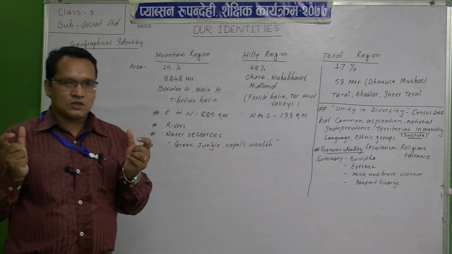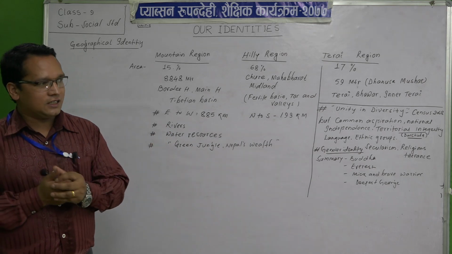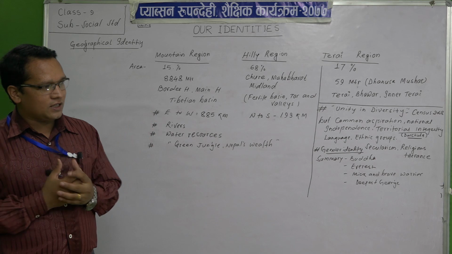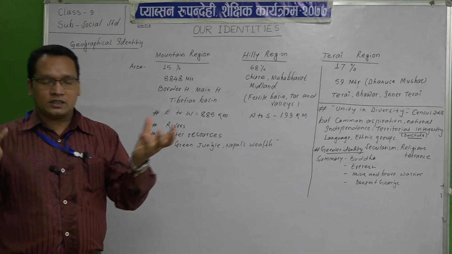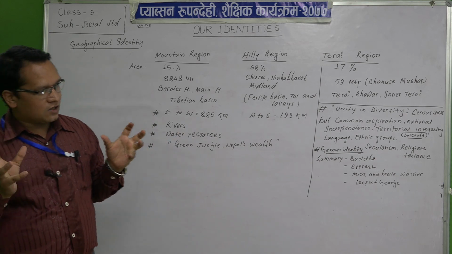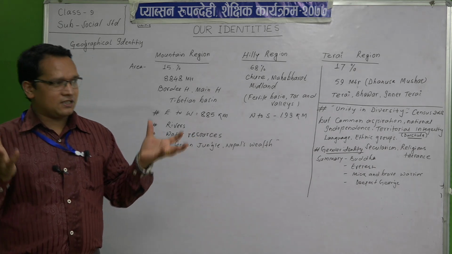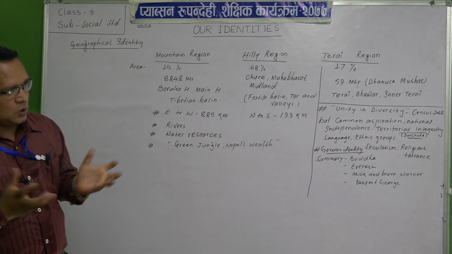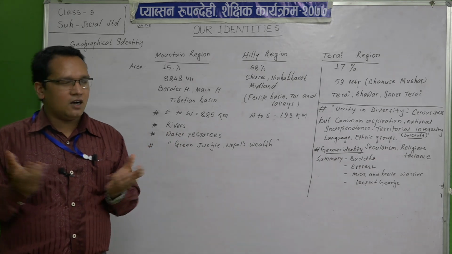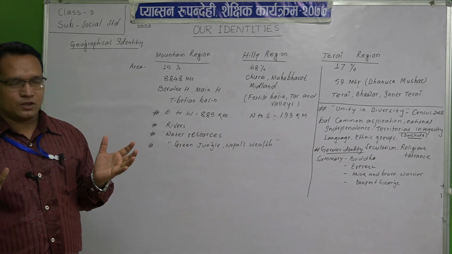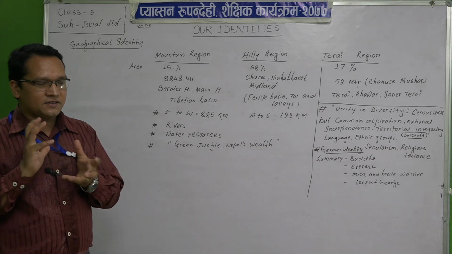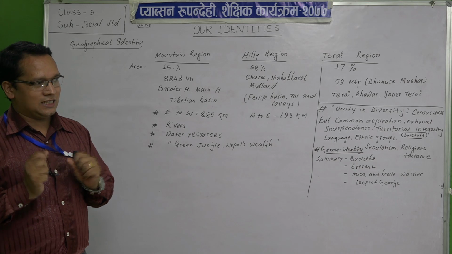Many people are visiting our country as tourist destinations to see and enjoy the beautiful scenery. Some are coming to climb Mount Everest and many other mountains: Dhaulagiri, Nilgiri, Kanchenjunga, Annapurna, and many more. Number one is the scenery, beauty, and tourist destinations.